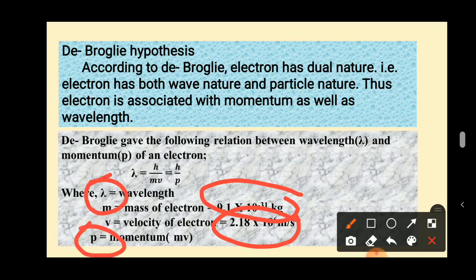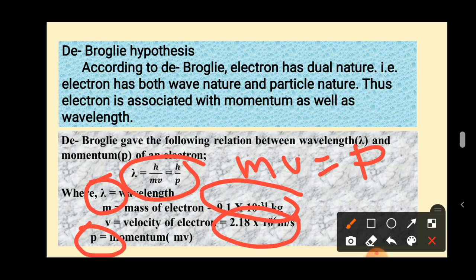Based on these ideas, he put forth one equation or relationship: lambda is equal to h by mv, or it is also written as h by p, where m into v is also called the momentum, that is p.